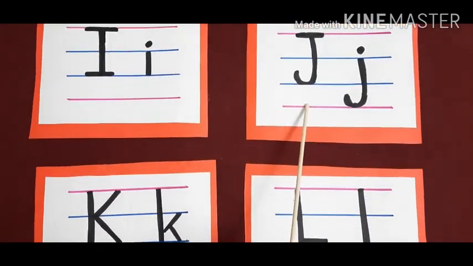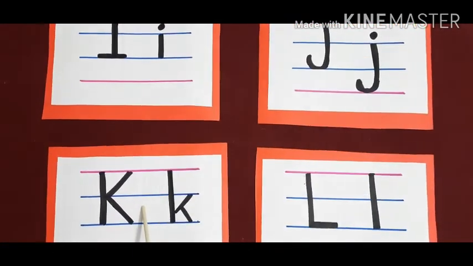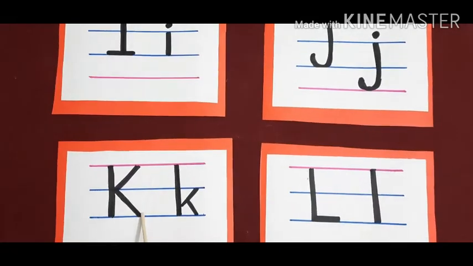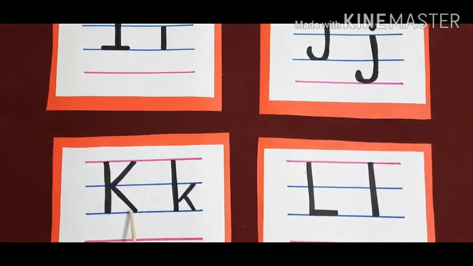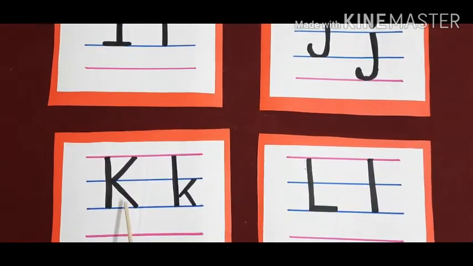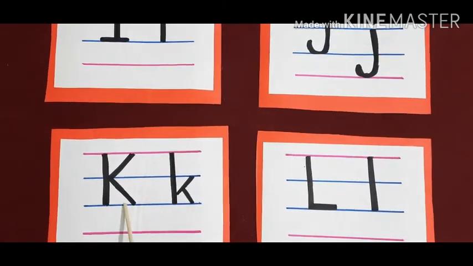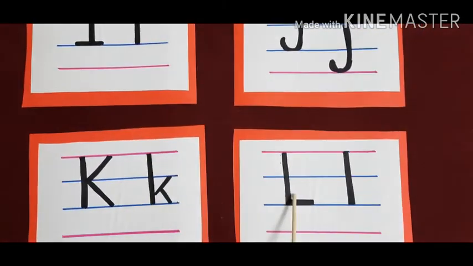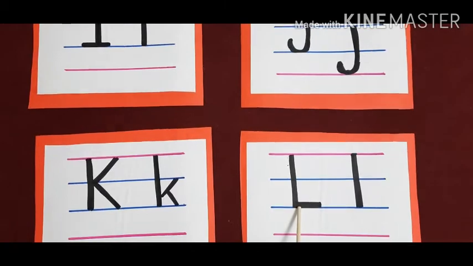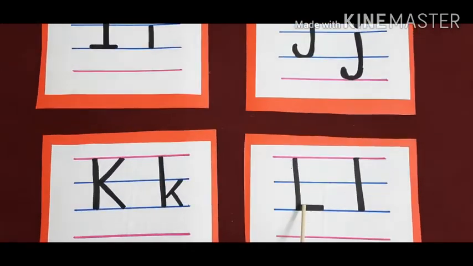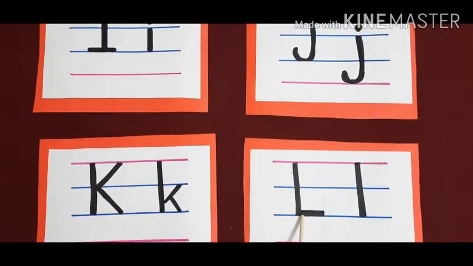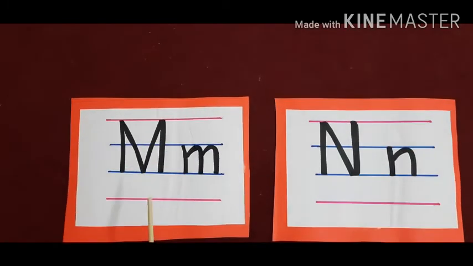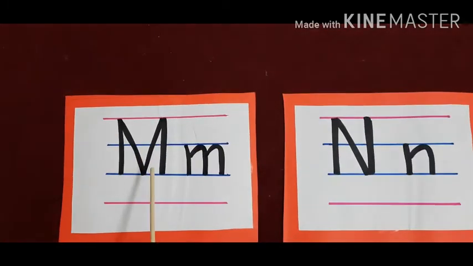Then after J, the letter K comes. The sound of K is K. Then after K, the letter L comes. Sound of L is L. After L, which letter comes?